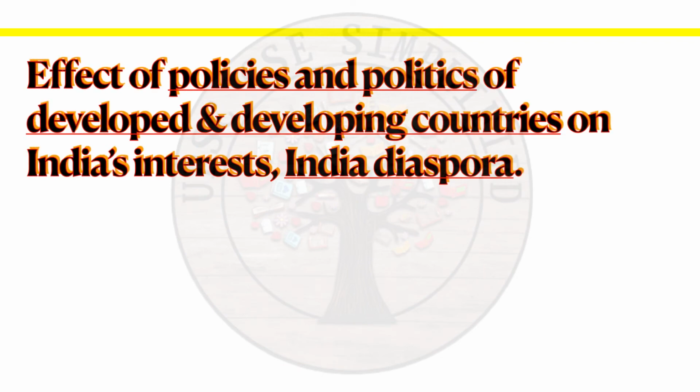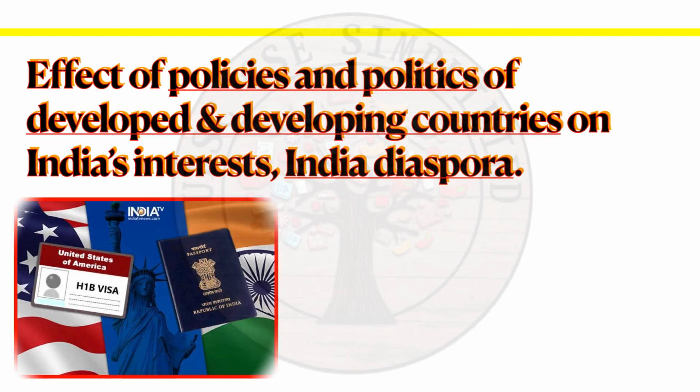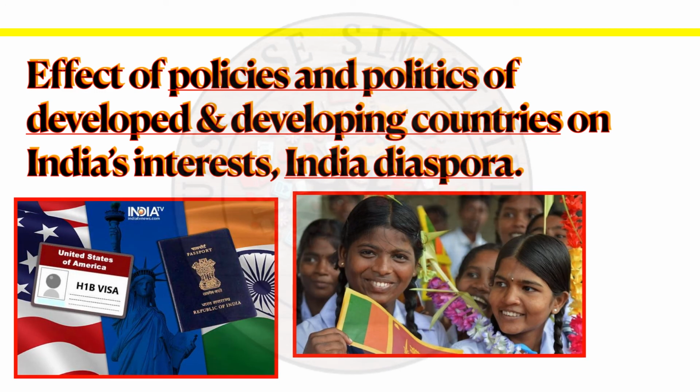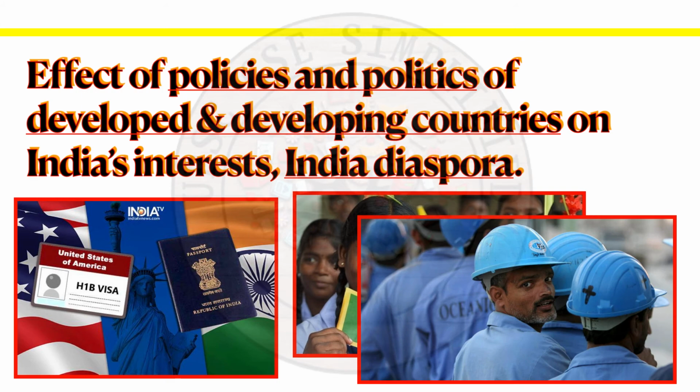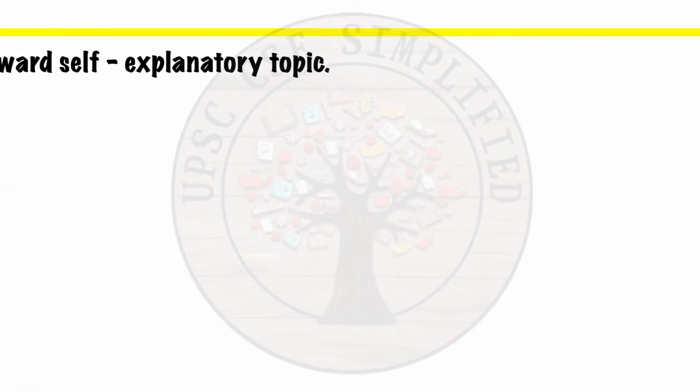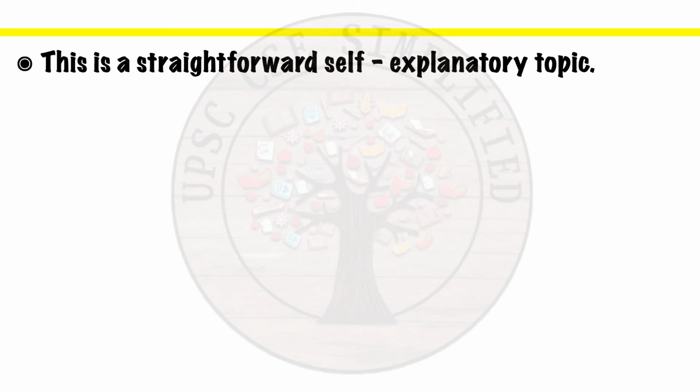Then we have the third topic as effect of policies and politics of developed and developing countries on India's interests, Indian diaspora. So issues such as H-1B visa, Indian Tamils in Sri Lanka, or the labors in UAE. So this is a straightforward self-explanatory topic.